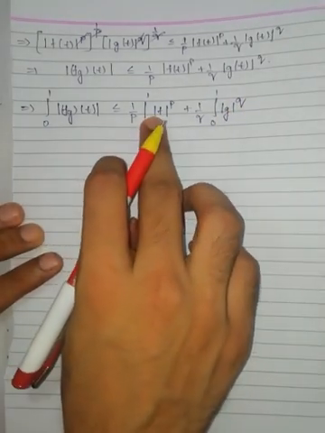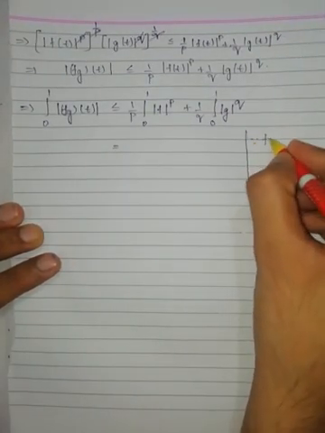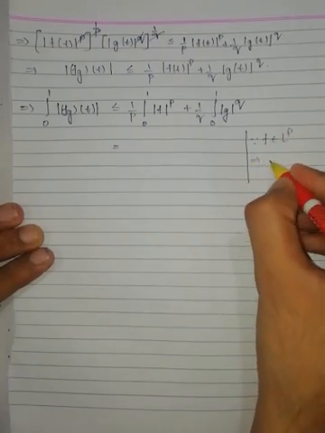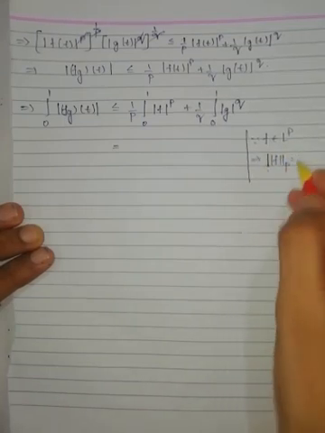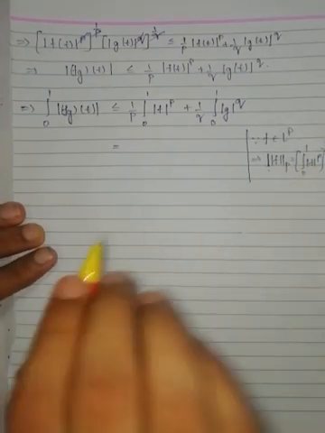From the definition of p norm, since f belongs to L^p space, the p norm of f is equal to integration 0 to 1 modulus of f to the power of p, whole to the power of 1 by p.